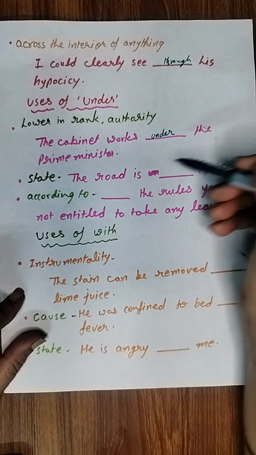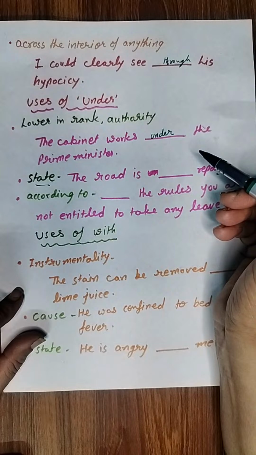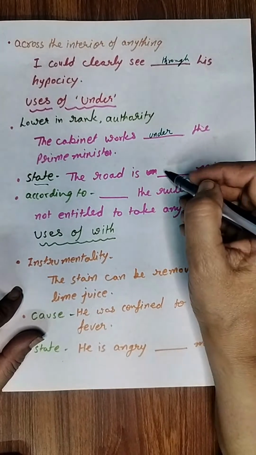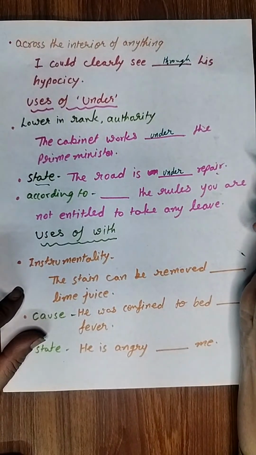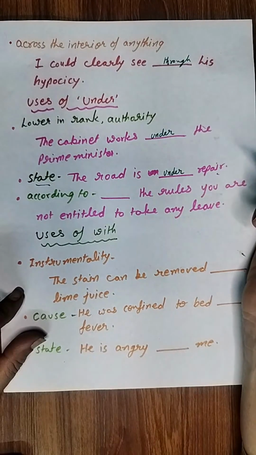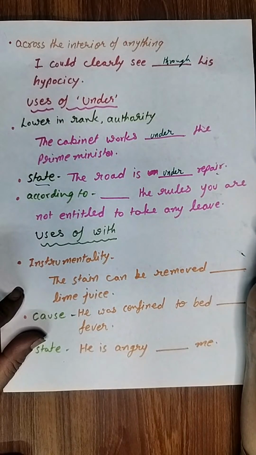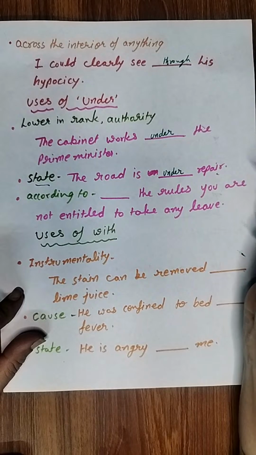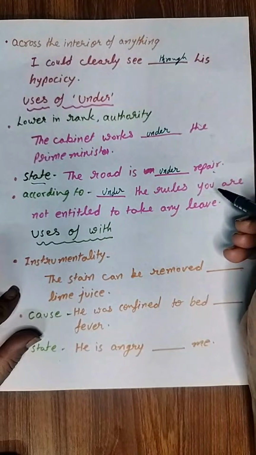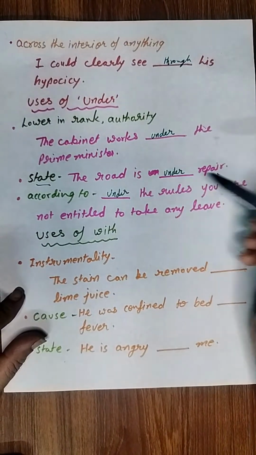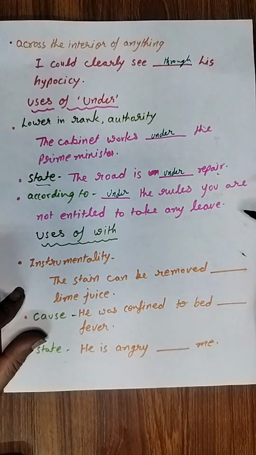Okay, then state. अगर हम किसी चीज की स्थिति के बारे में बात कर रहे हैं, then also we use under. For example, the road is under repair. जो road है वो under repair or maybe under construction. So the preposition under is used. Then if we want to say according to, then again under. If we want to say according to the rules, now we can write under. Under the rules, you are not entitled to take any leave.